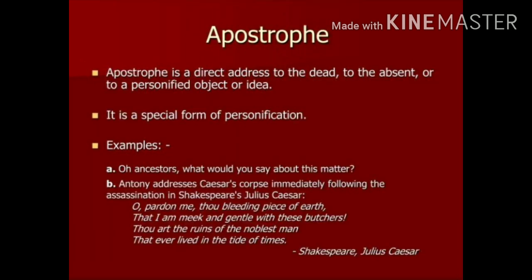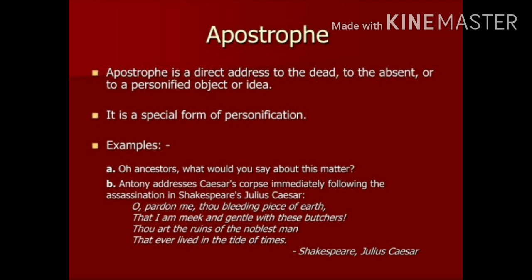Now, next literary device is apostrophe. Apostrophe is a direct address to the dead, to the absent, or to a personified object or idea. It is a special form of personification. It means here we give special importance to the dead or absent persons or things.